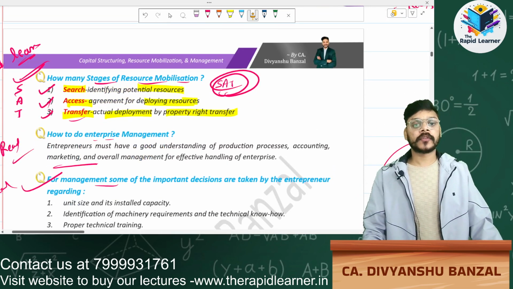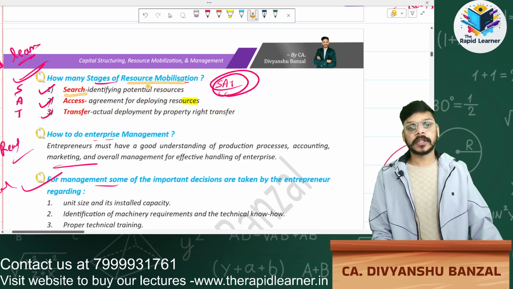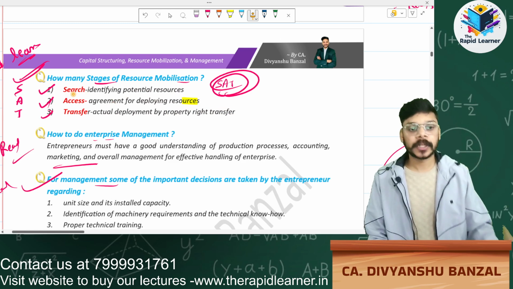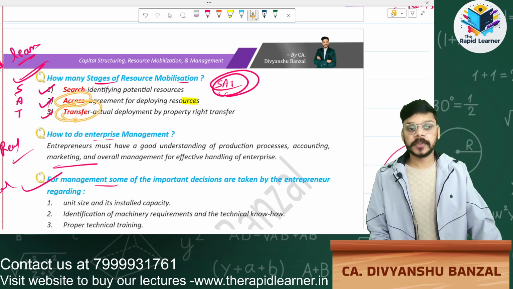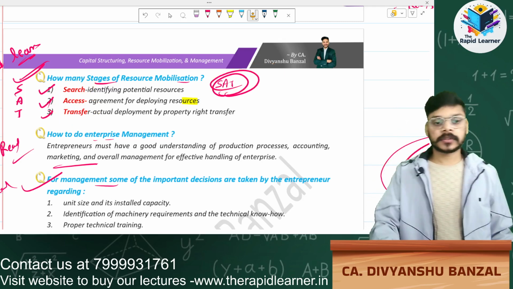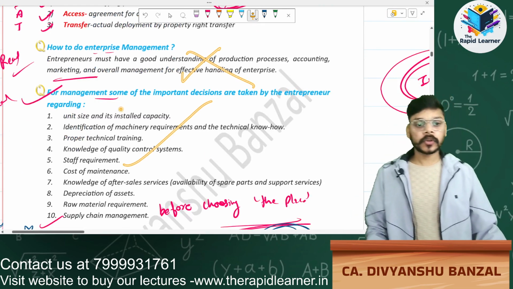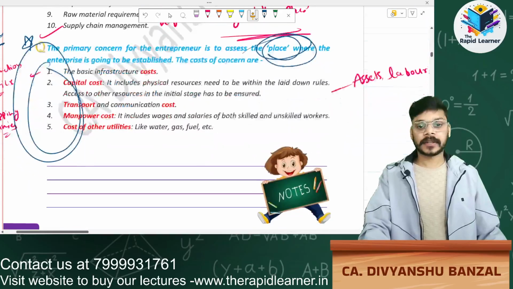How many stages of resource mobilization? SAT. There are 3 stages of resource mobilization. S means search, A means access, T means transfer. Search, access, transfer.